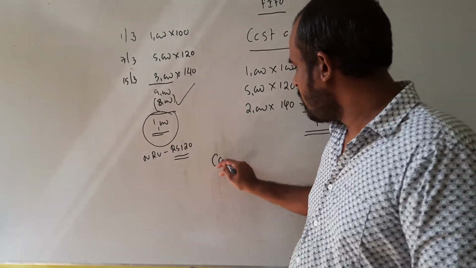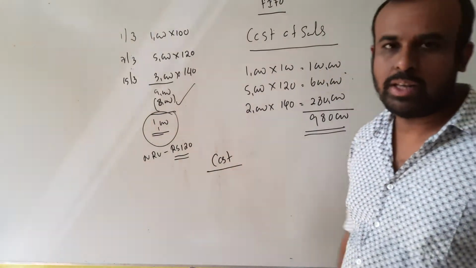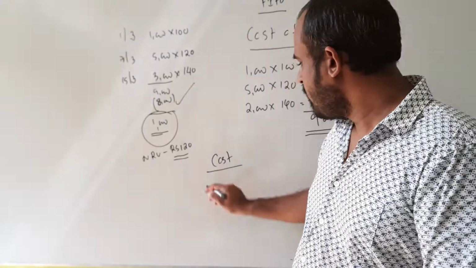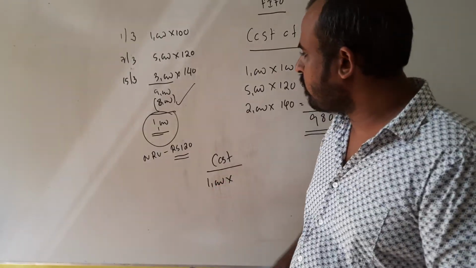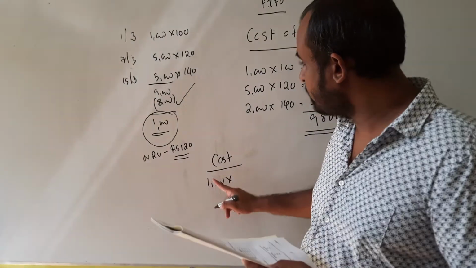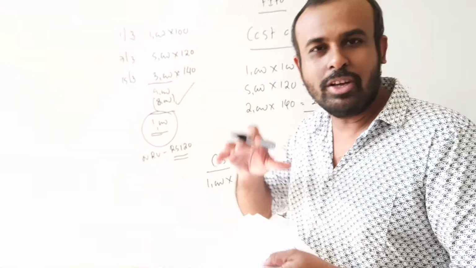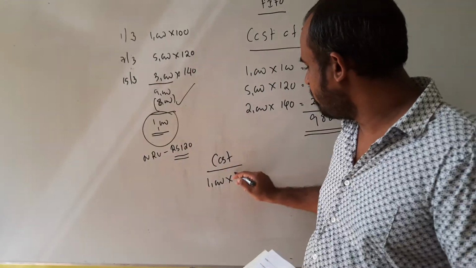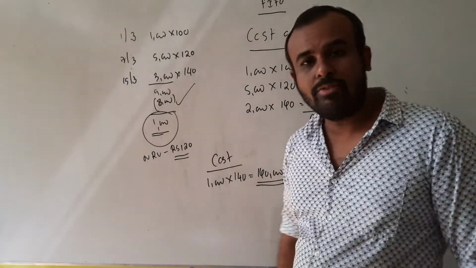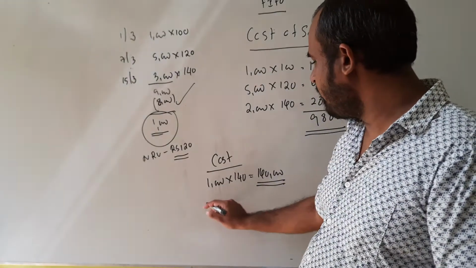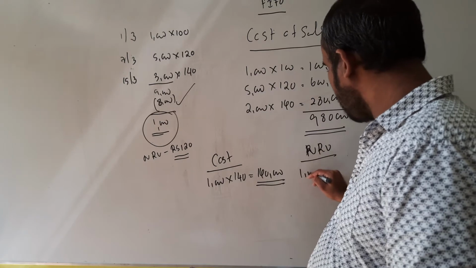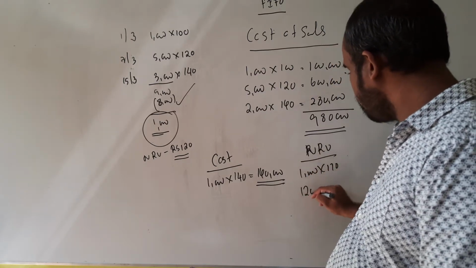How much is the cost? You know the fundamental rule in recording inventories. Inventory should be recorded at the lower of cost and net realizable value. How much is the cost of these 1,000 units? So the cost per unit, how do you value this 1,000? Then you go with the most recent purchase. Most recent purchase you did at 140. So then the cost is how much? 140,000. But net realizable value will be how much? The net realizable value, that 1,000 you value at 120, which will be 120,000.